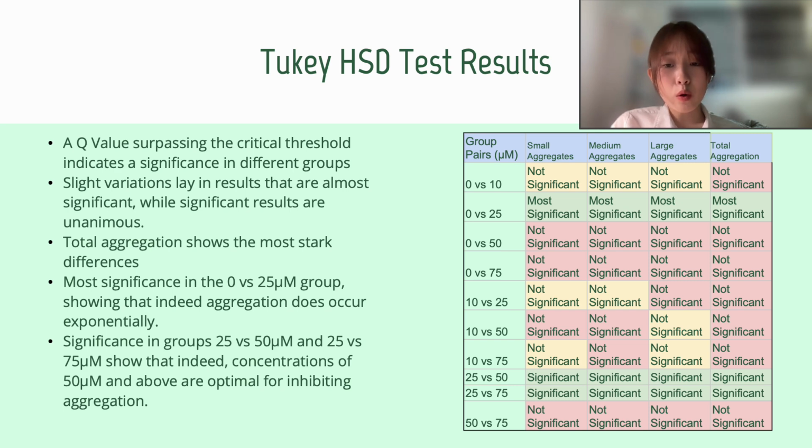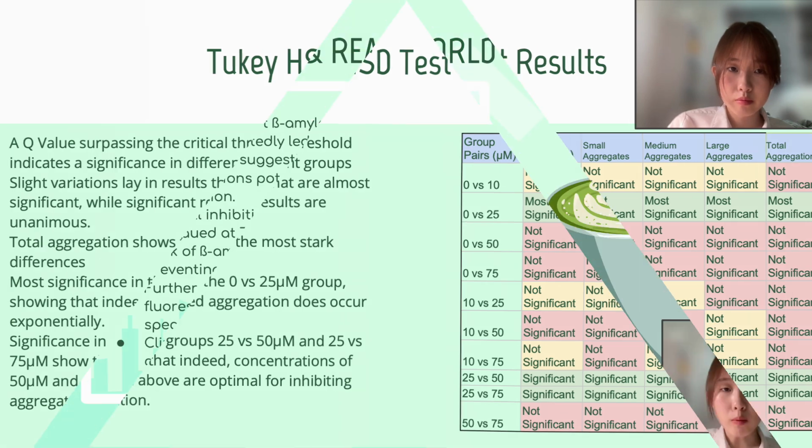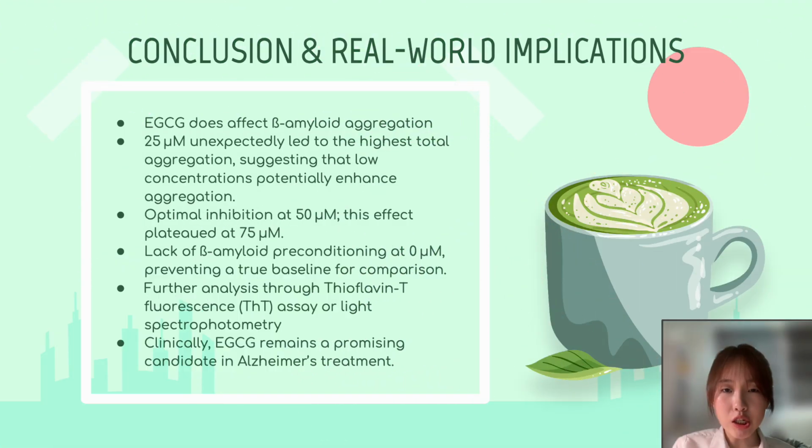Significance was also found in 25 versus 50 and 25 versus 75 concentrations, supporting that concentrations of 50 and above are optimal for inhibiting beta-amyloid aggregation. Levels of EGCG at 50 micromolars do obstruct further beta-amyloid assembly, both in larger aggregates and abundance.